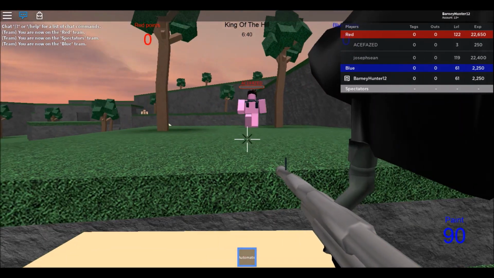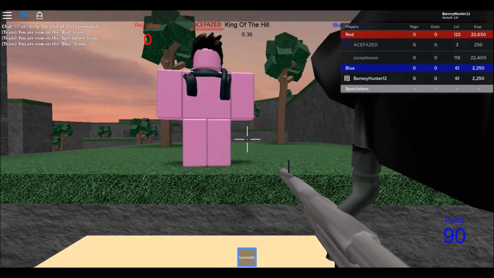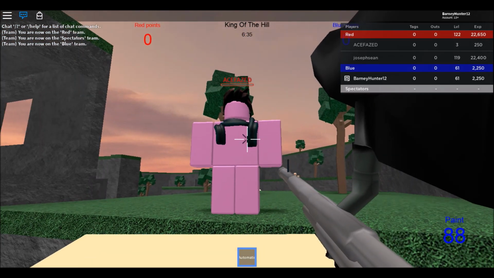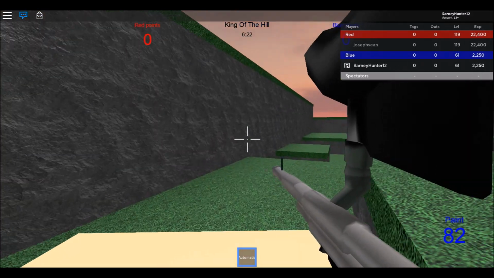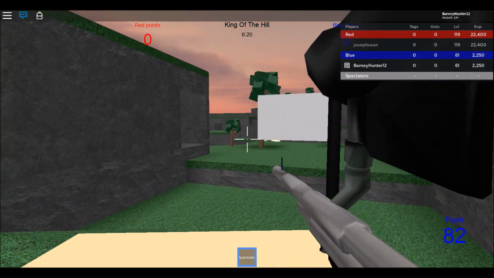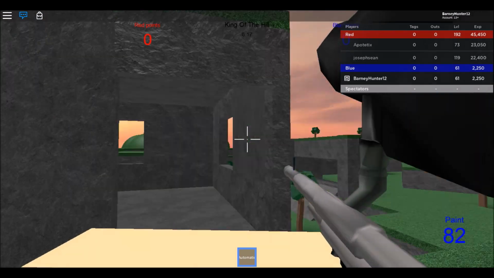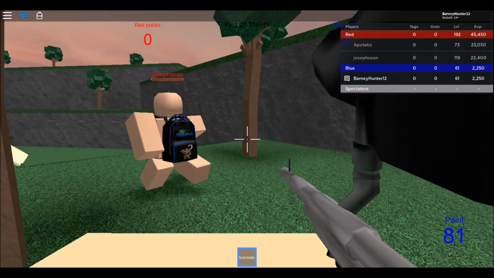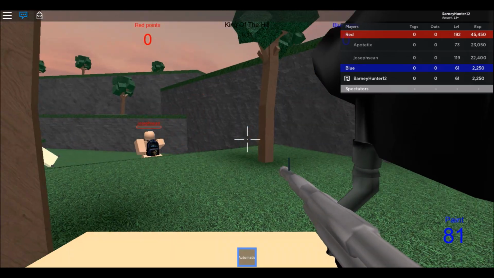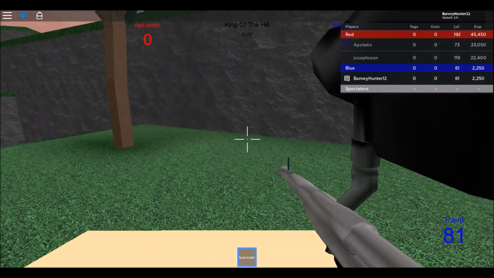Oh, does it not work? It doesn't work. The paint guns don't work. Oh, man. I was about to say, if the paint guns work, then this game could still be played, but... Oh, man. So everything else in the game still works except for the guns. Oh, man, that is sad.